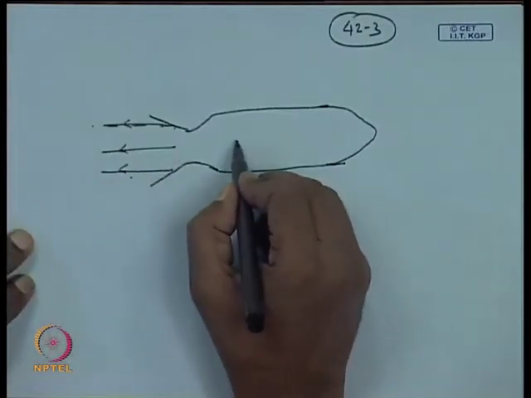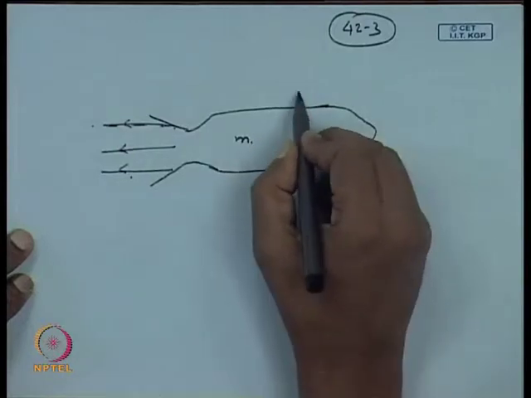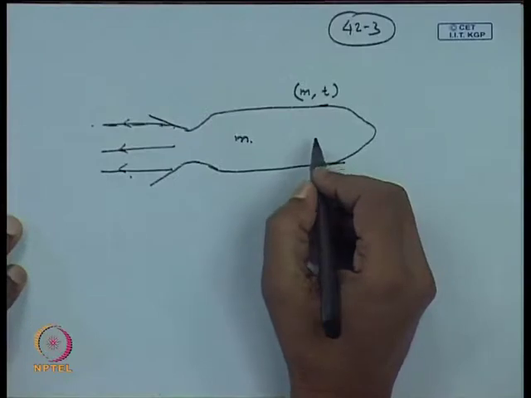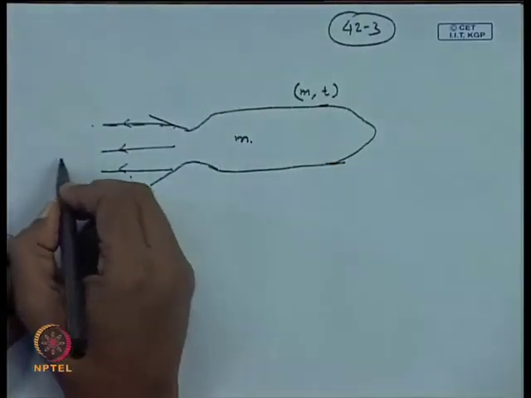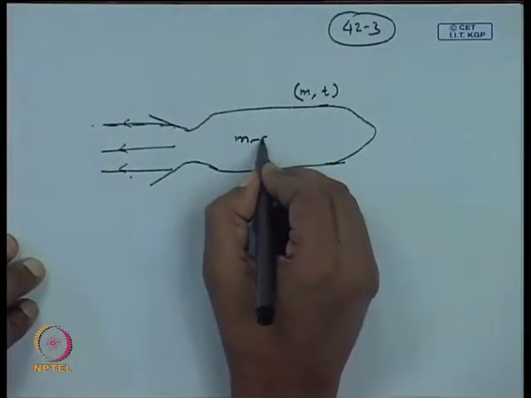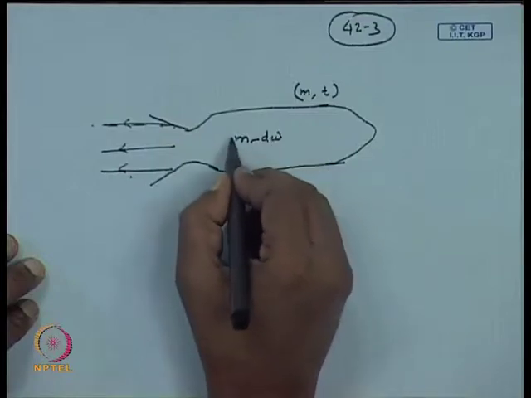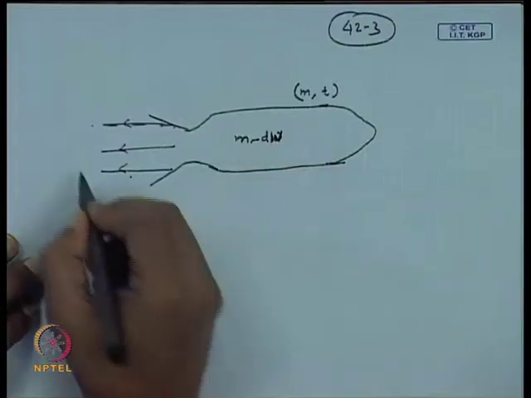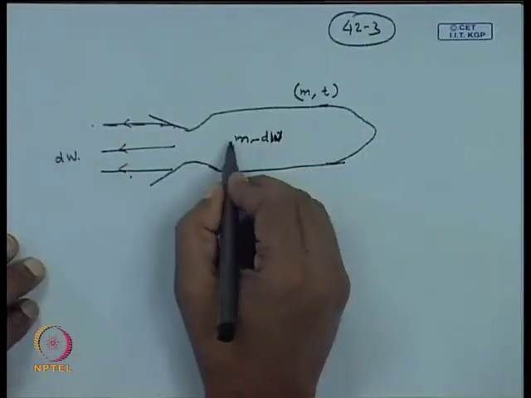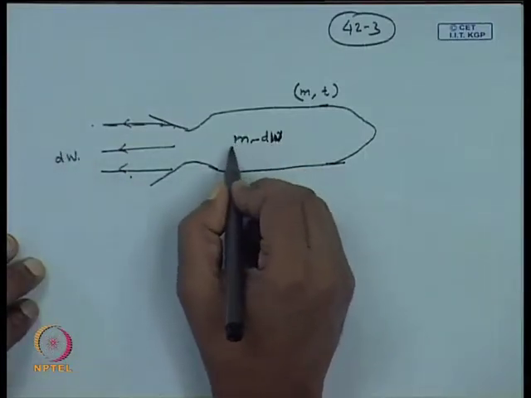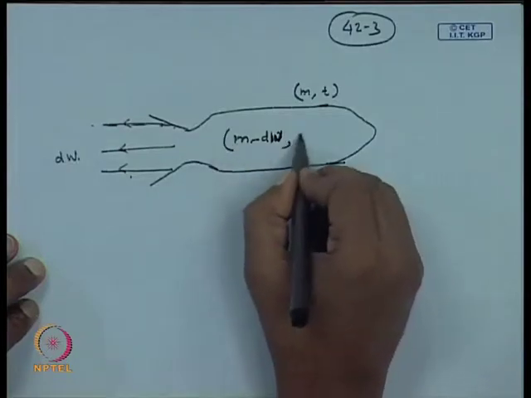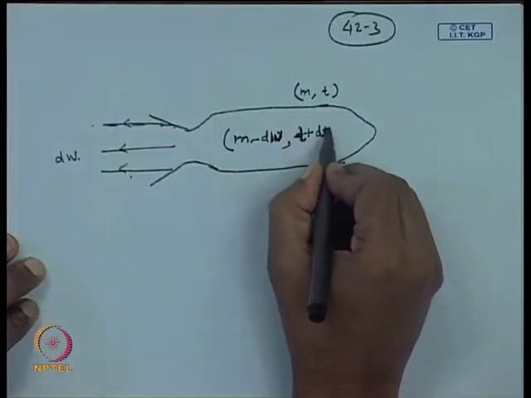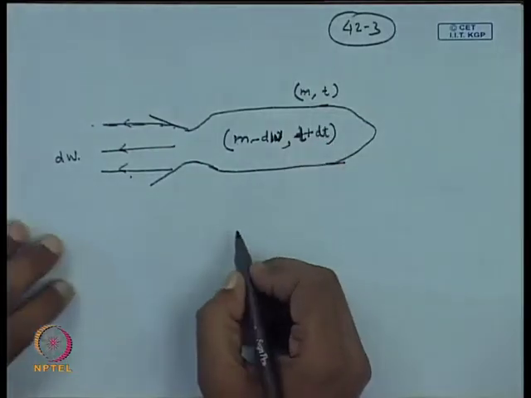Okay. So, let us say mass of the rocket at time t is m, and after time dt, a mass dw, or say this is indicating some weight, is ejected, and therefore the mass of the rocket changes to m minus dw, at time t plus dt.